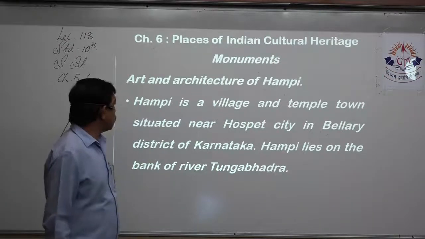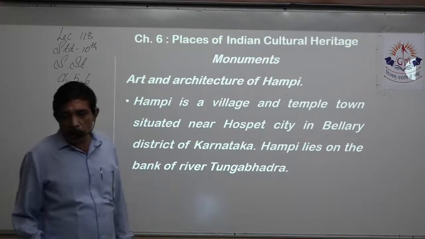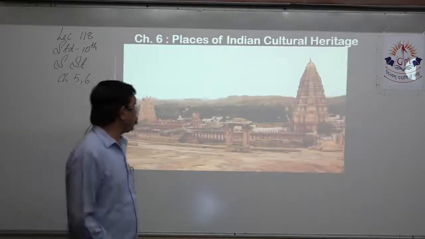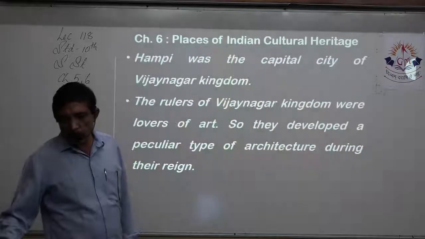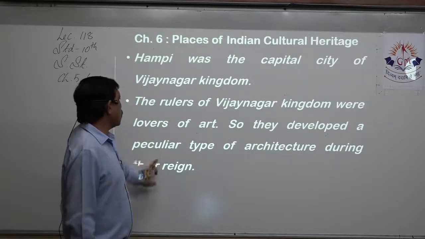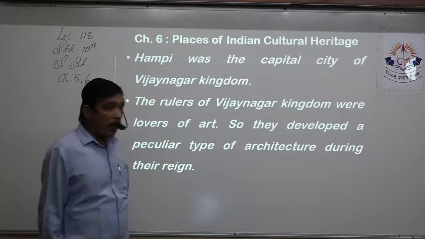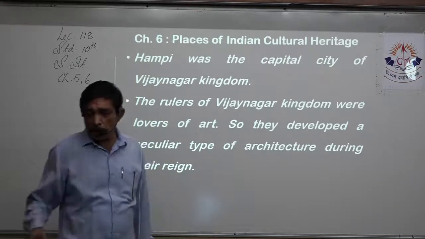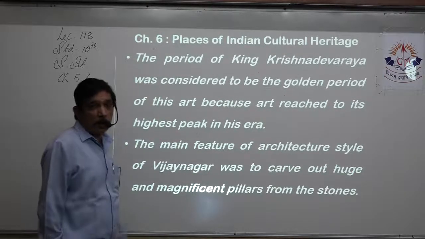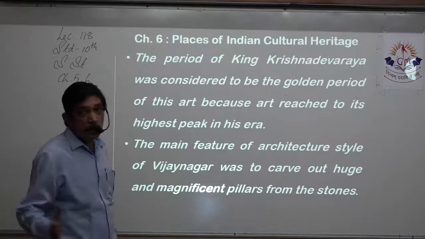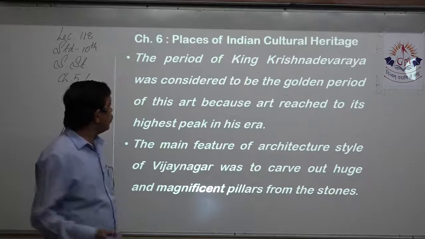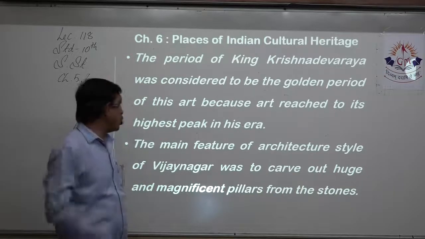Hampi is a village temple town situated near Hospet, in Bellary district, in Karnataka. Hampi lies on the bank of the river Tungabhadra. This is the picture of that. Hampi was the capital city of the Vijayanagar kingdom. The rulers of the Vijayanagar kingdom were lovers of art, so they developed lots of different architecture over there. Out of that, the period of Krishna Dev Rai is considered the golden period of this art, because art reached its maximum over here.